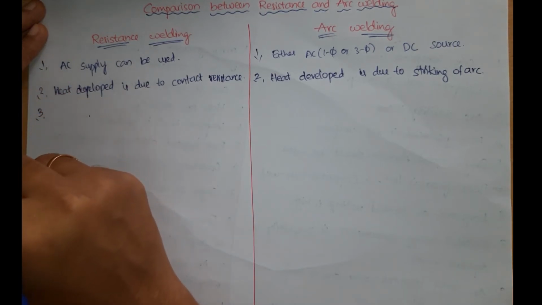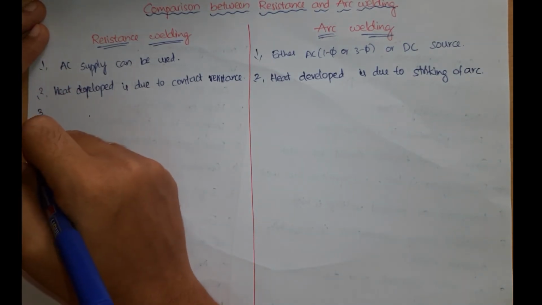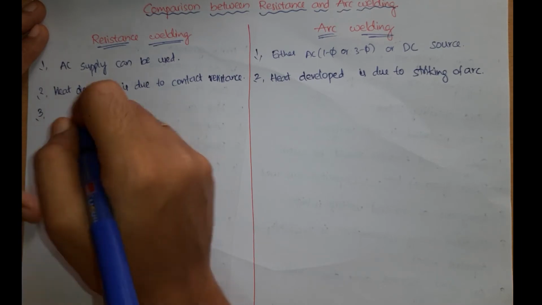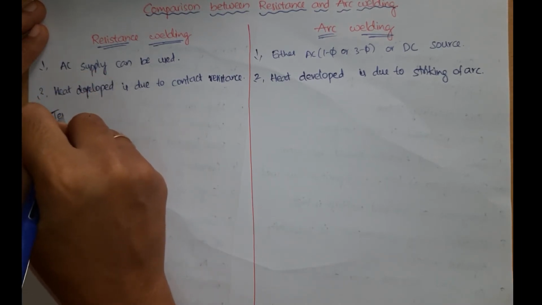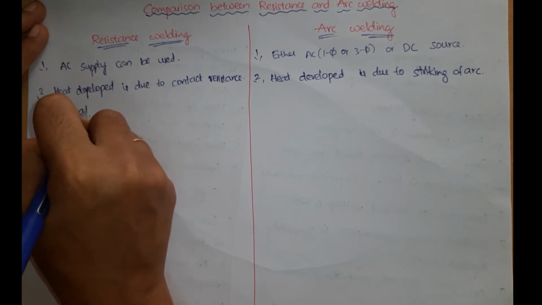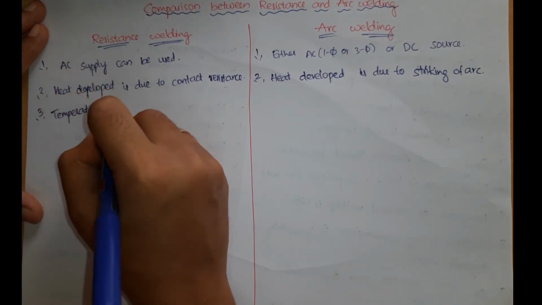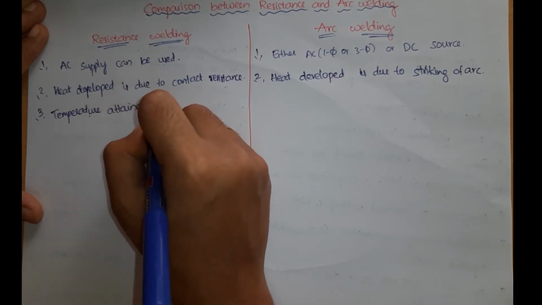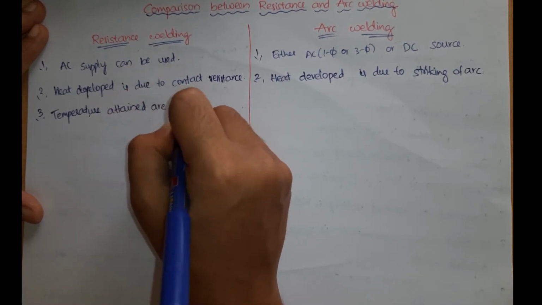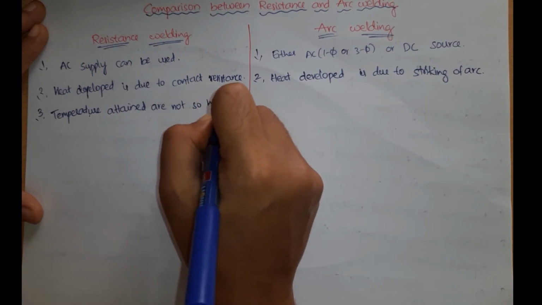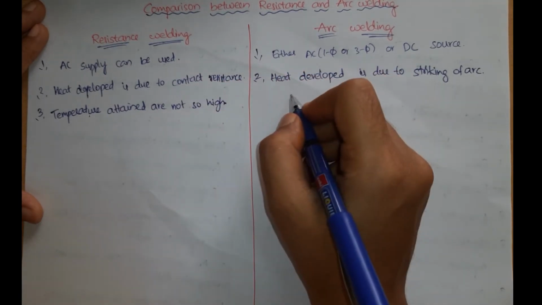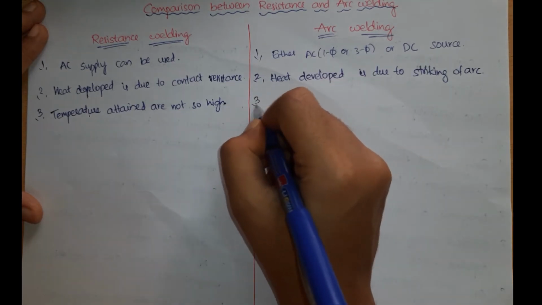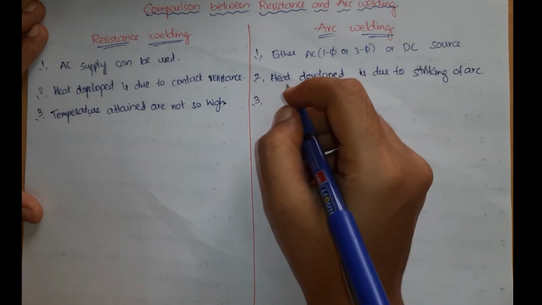The next comparison comes like, in case of resistance welding, the temperatures attained are not so high, whereas in case of arc welding, we can attain any high temperature. Why?